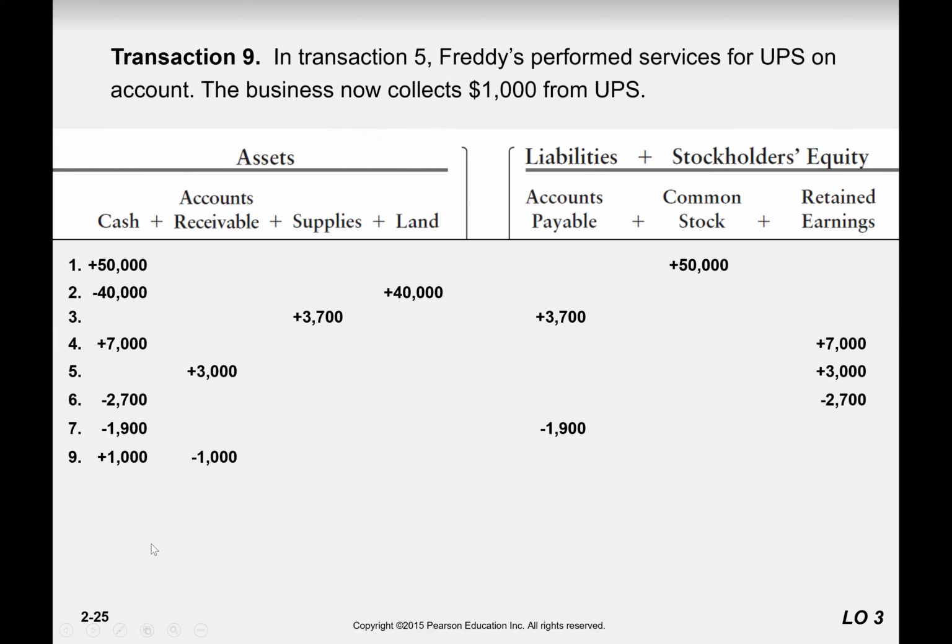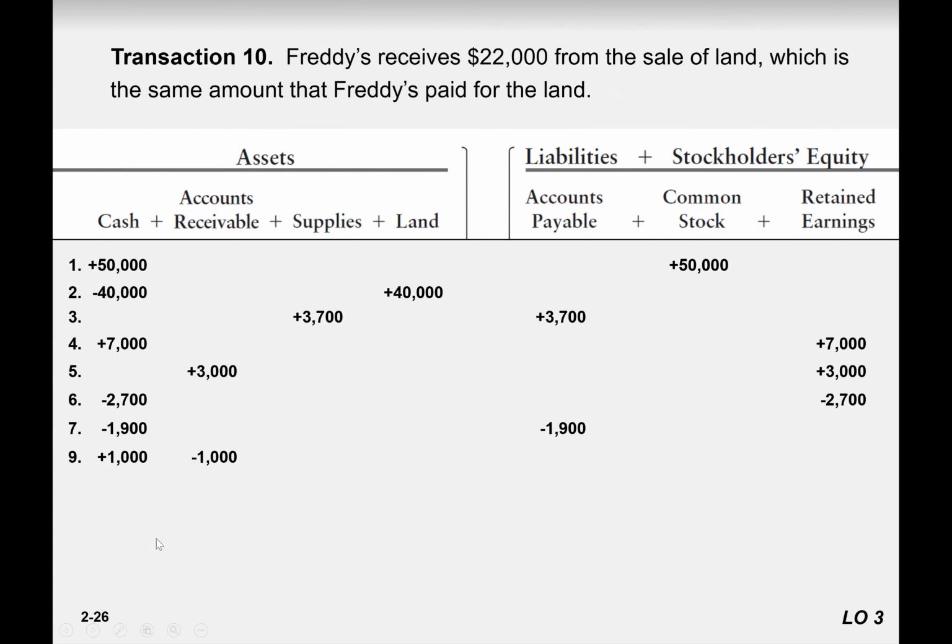You just need to pay very close attention to the words collects, pays, and what is going on here, right? 10th. Now, Fridays received 22,000 from the sale of land, which is the same amount that Fridays paid for the land. So land is sold for 22,000. When land is sold, does land decrease or increase?